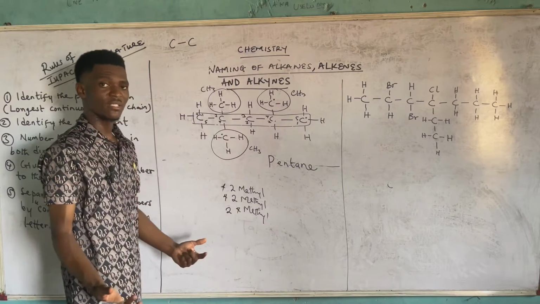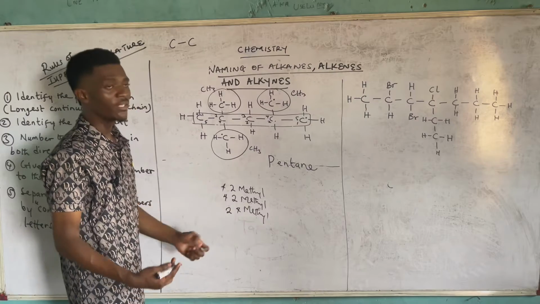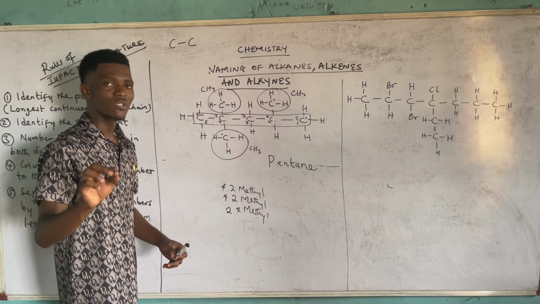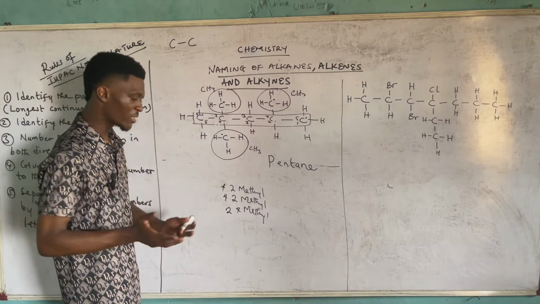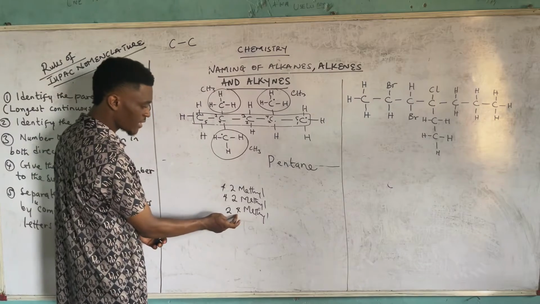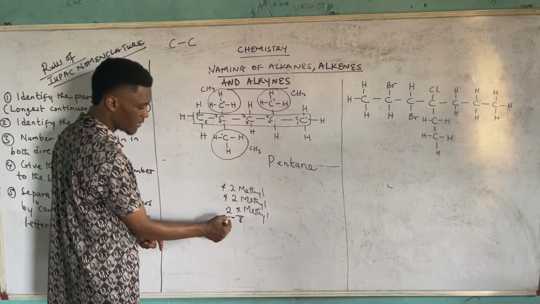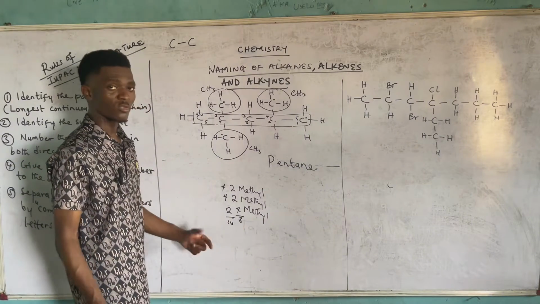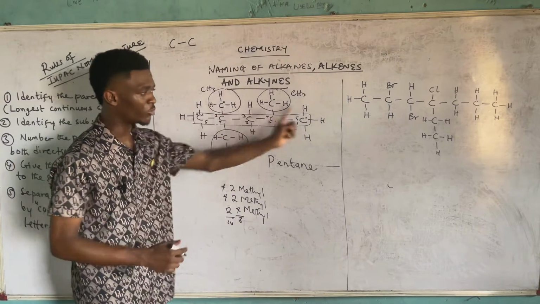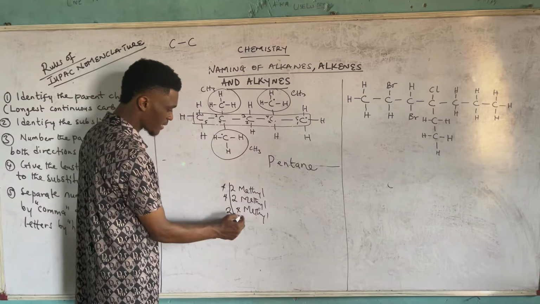So what should determine the direction we are to go with would be the one that will give the least possible value when summed up. And what does that mean? If I sum up this forward, it gives 8, because 2 plus 2 plus 4 is what? 8. But if I sum up this backward, it gives what? 10. So between 8 and 10, which one is smaller? 8. So it's best we go with what? Forward.